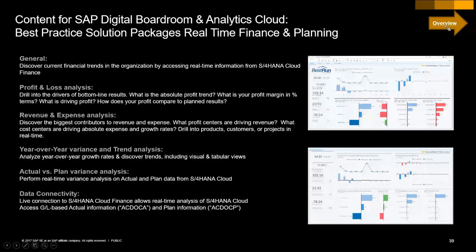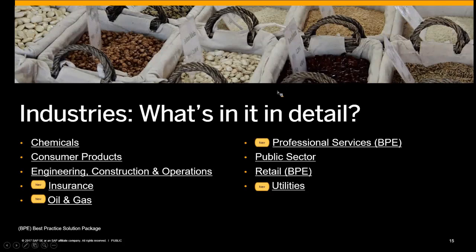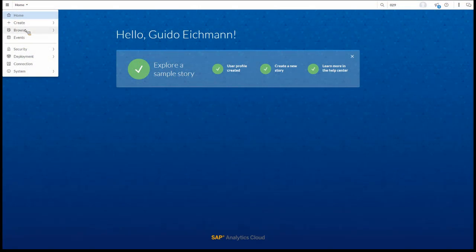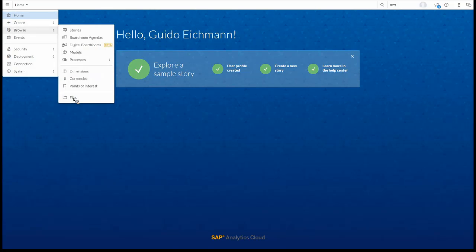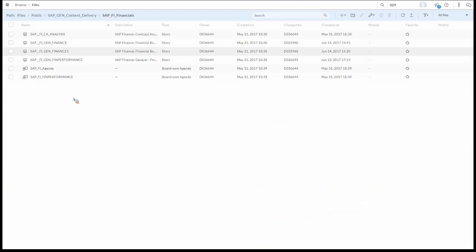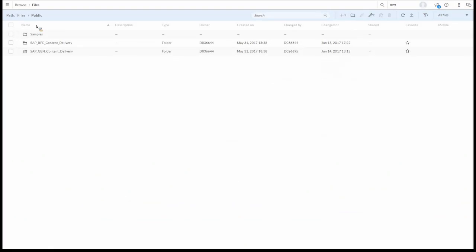I believe the one-sliders are very meaningful to work with if you want to get an overview, but it would be much better to see live in the system what it is that we can show. And from here on, it's really demo time. The best way to explore the content is just browse the file section, because we have structured the content in folders so that you can get easily an overview of what is in there. As you have heard, we have two packages, the best practices package and the remaining content, and these are the two folders you find in the public section.